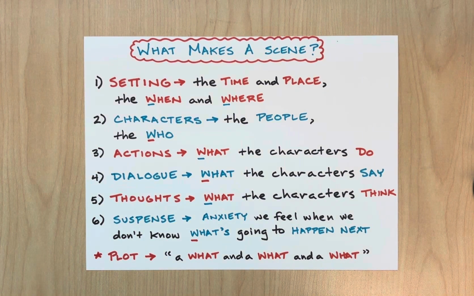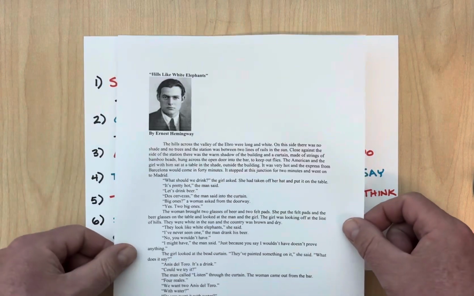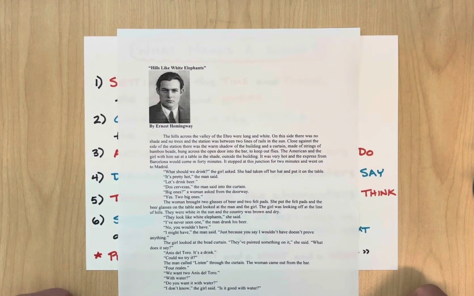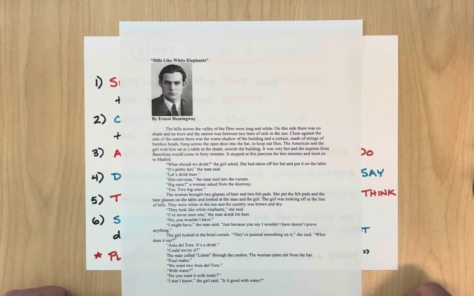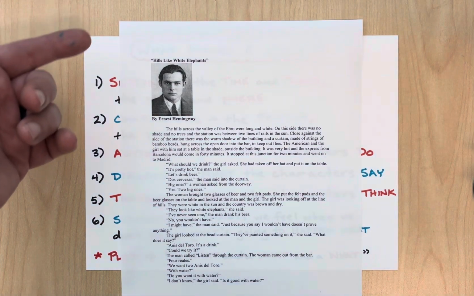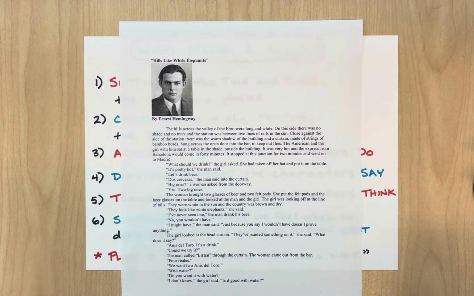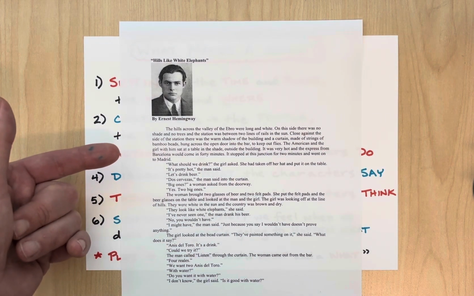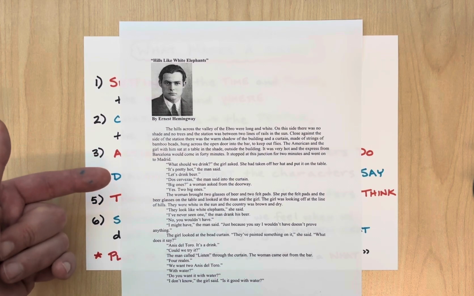As far as what this sort of scene looks like in fiction, the first story I want you to take a look at as we transition from drama to fiction is Hills Like White Elephants by Ernest Hemingway. That's because, although it is formatted as a piece of prose fiction, it is structured similarly to a piece of drama. That is, at the very top of the first page, Hemingway gives us a description of the setting, as well as lists the two main characters in this scene.